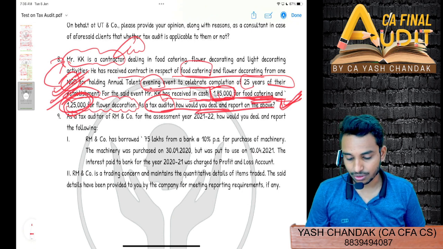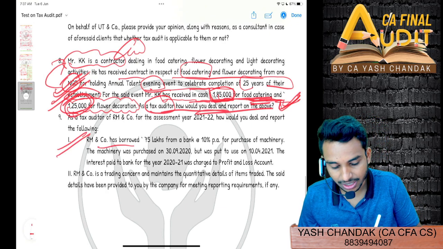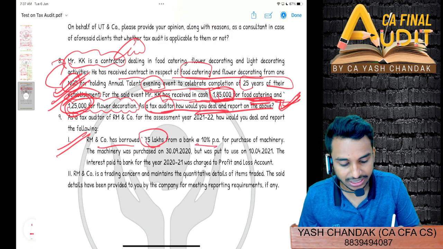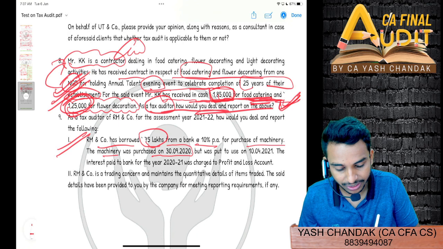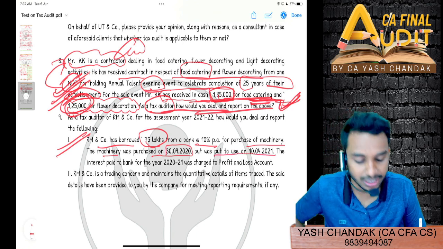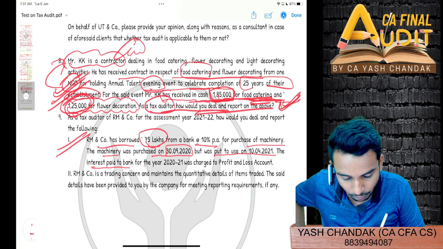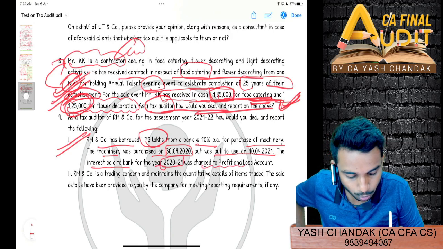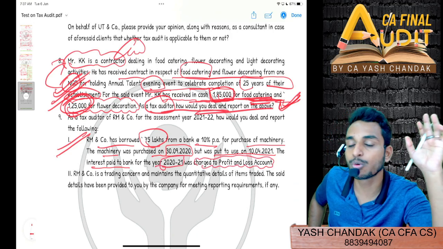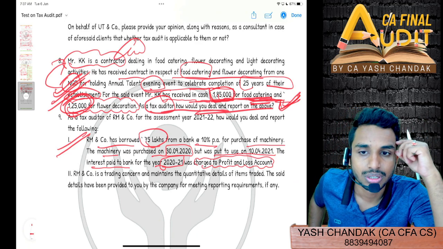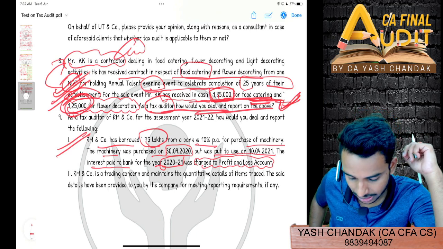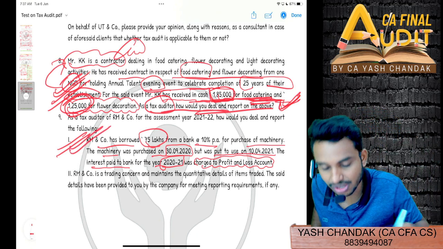So next, last question. As a tax auditor of RM and Company for the assessment year 21-22, how would you deal with and report the following? RM and Company has borrowed 75 lakh from a bank at the rate of 10% per annum for purchase of machinery. The machinery was purchased on 30th September 2020 but was put to use on 10th April 2021. The interest paid to the bank for the year 2020-2021 was charged to profit and loss account. Do you remember I also opened the Income Tax Act provision for this particular clause? In the class, I also opened the income tax provision for this particular clause, which this question is referring to.